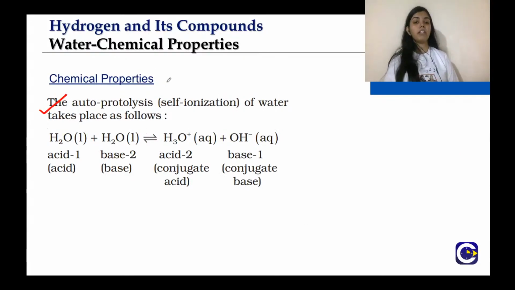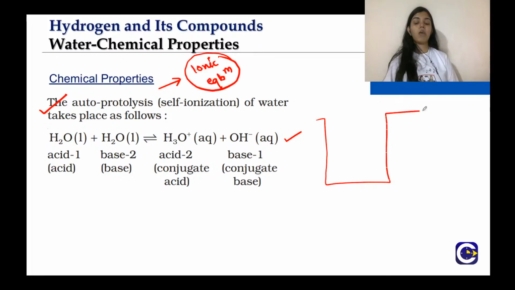Autoprotolysis means what? That you will learn in detail in ionic equilibrium. Ionic equilibrium involves this reaction at every step. So let us say I am taking water in a tub. It will not have only one water molecule, it will have several water molecules. One molecule behaves as an acid and the other ones behave as a base.